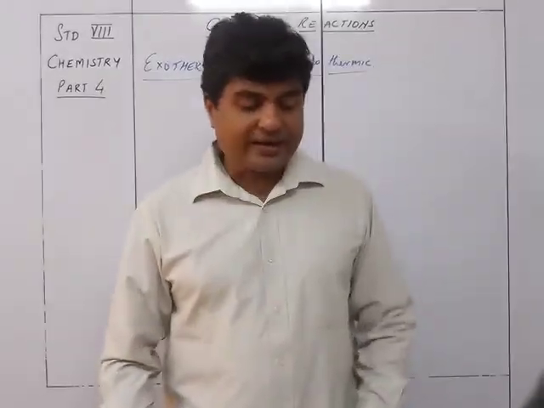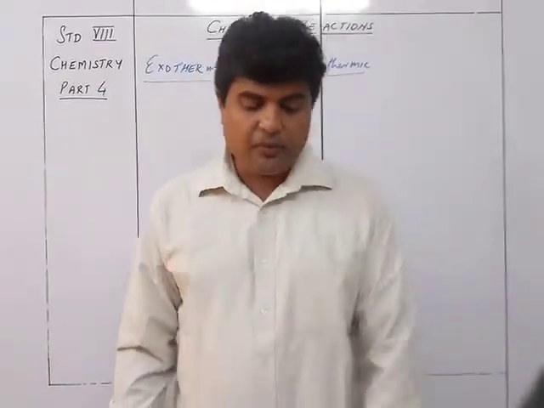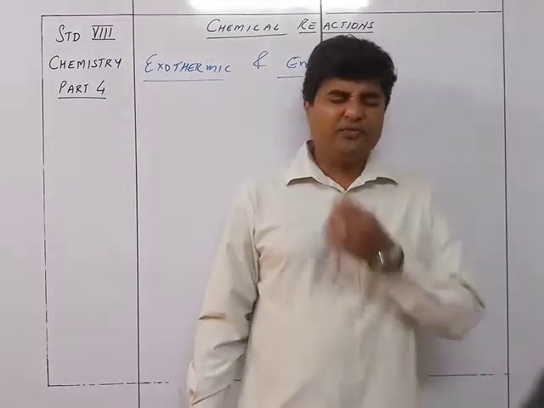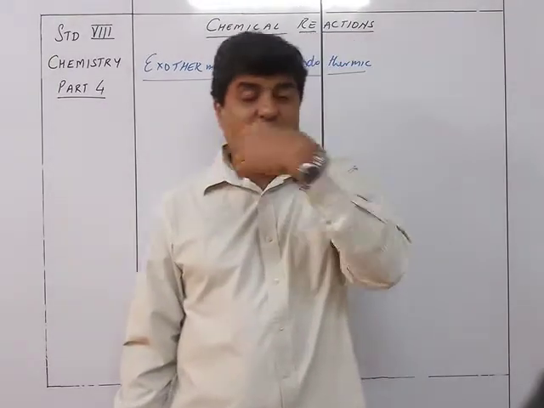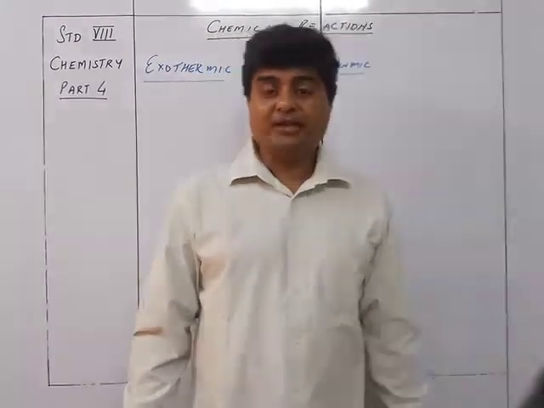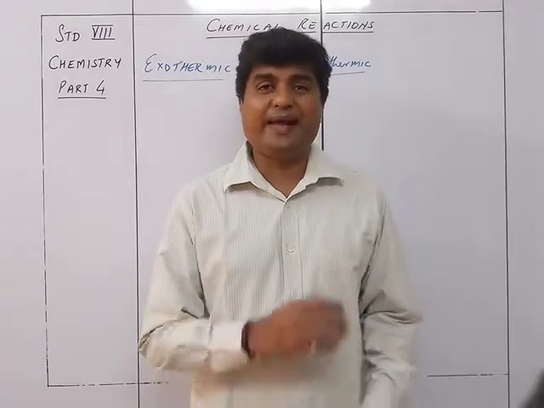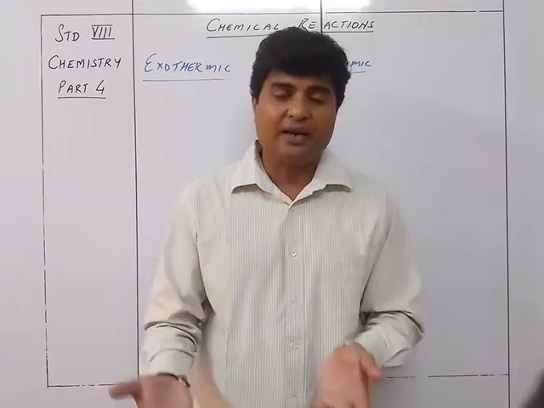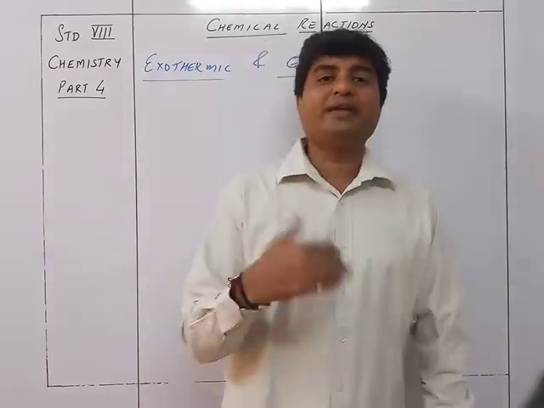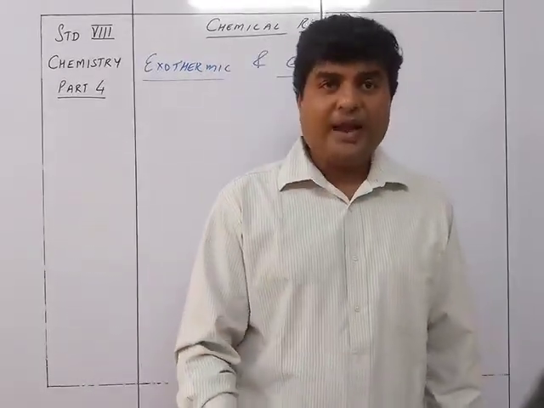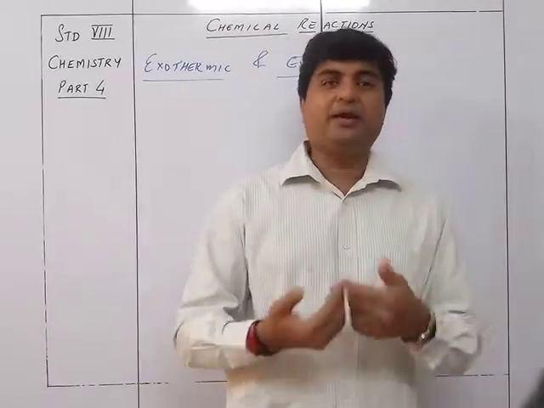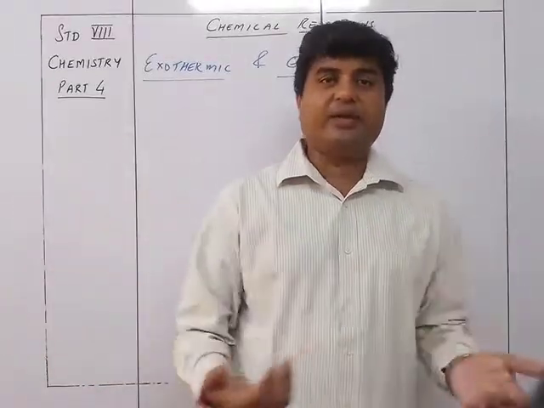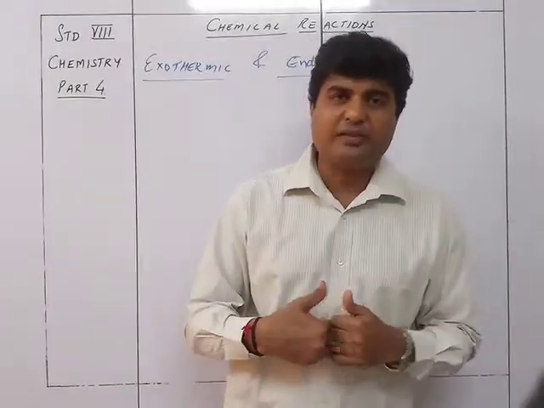Exothermic reactions are chemical reactions which proceed with evolution of heat. If the heat is generated, it is evolved. Okay, exo, I told you earlier also, exo यानी exit. Exit यानी क्या? बाहर जाना. बाहर जाना यानी क्या? उतना heat बाहर निकलेगा. Heat is evolved. So when the heat is evolved, it is exothermic. Endo means enter, entry inside. Entry inside यानी क्या? Heat is given to it. When the heat is given to the particular reaction to take place, it is endothermic.